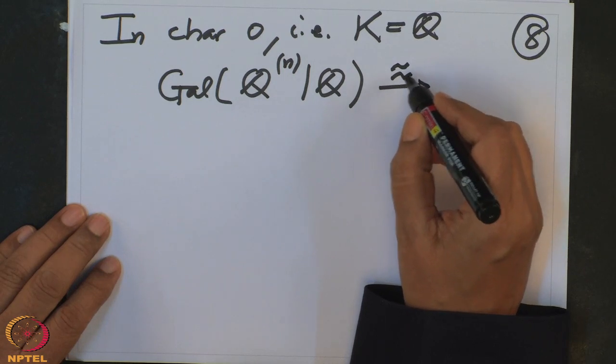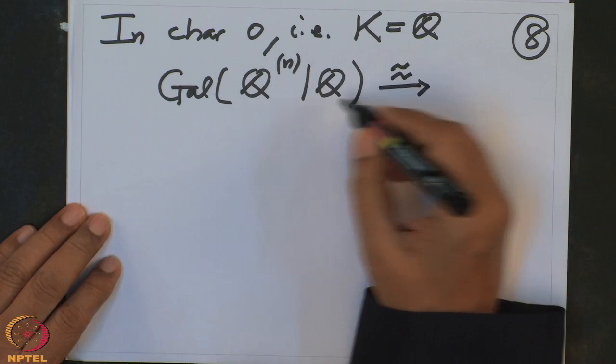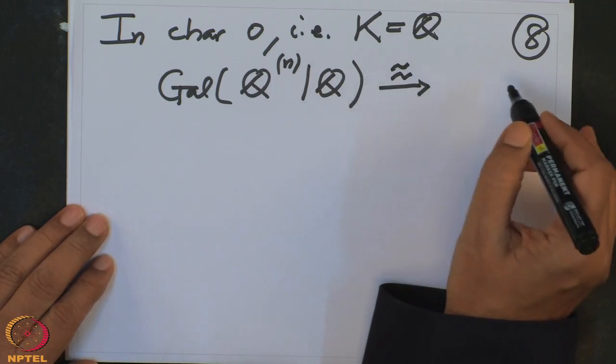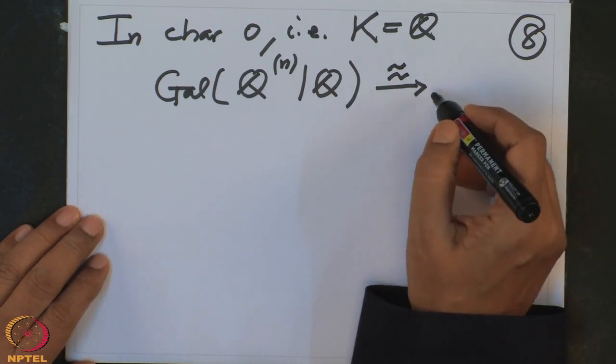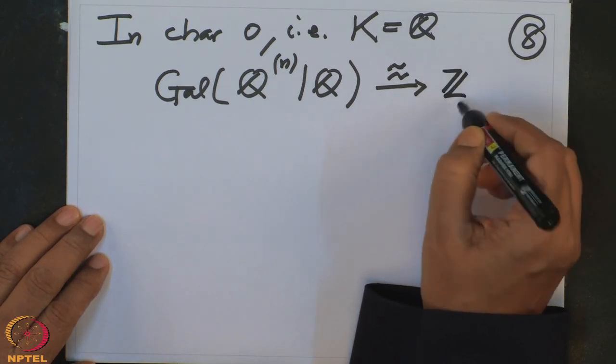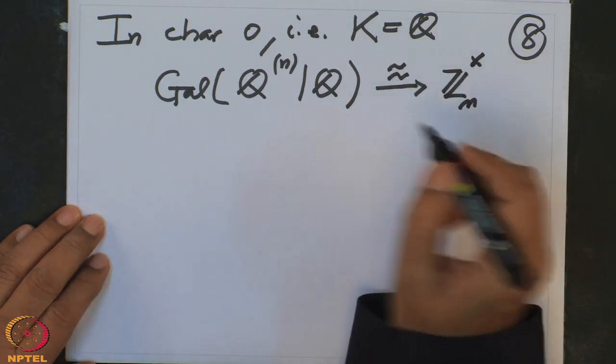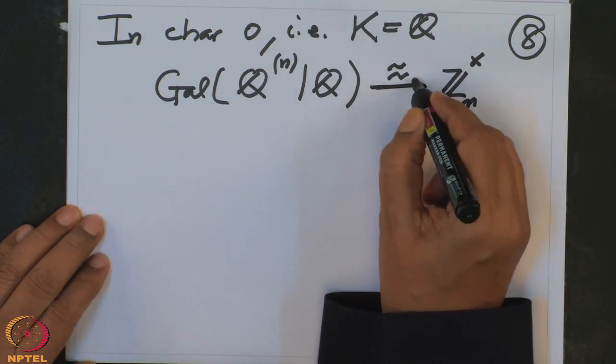Canonical is not the correct word here, because I compose with the automorphism group of the roots of unity, that is canonical, but identifying that with (Z mod n)^×, that was not canonical. But anyway, we know it is an isomorphism here.